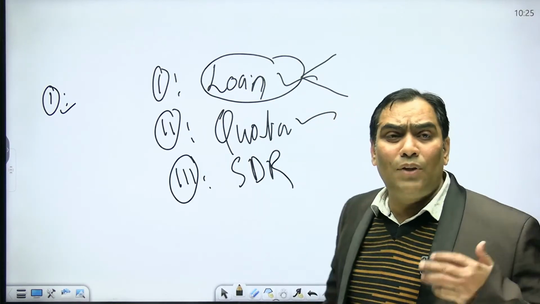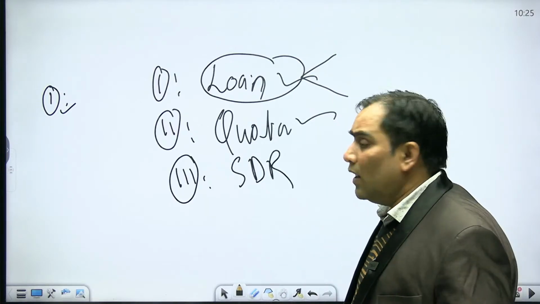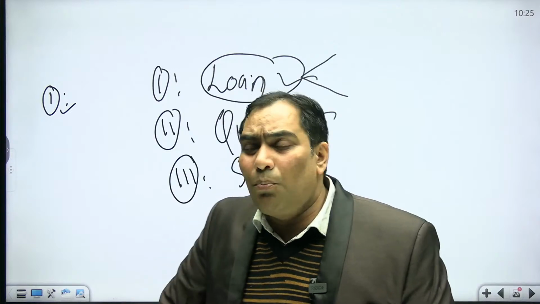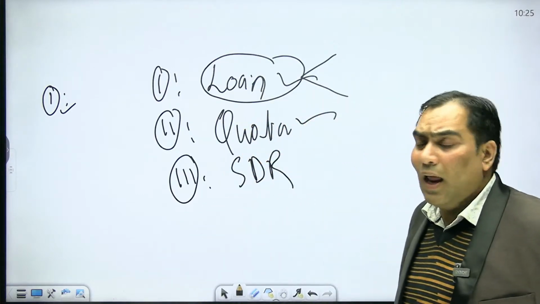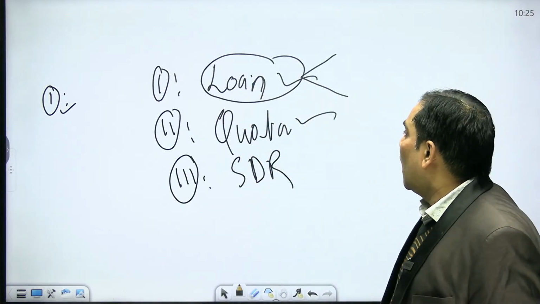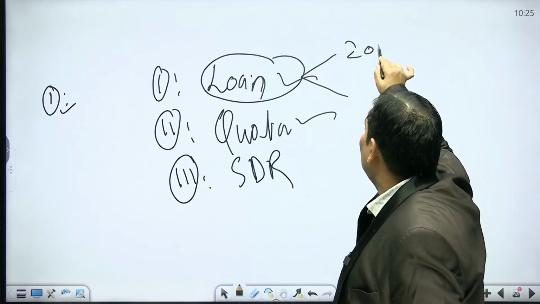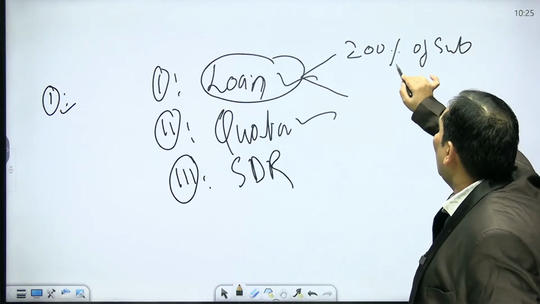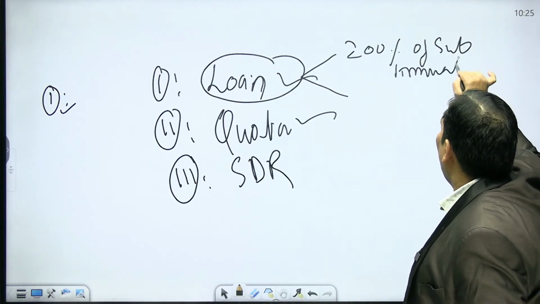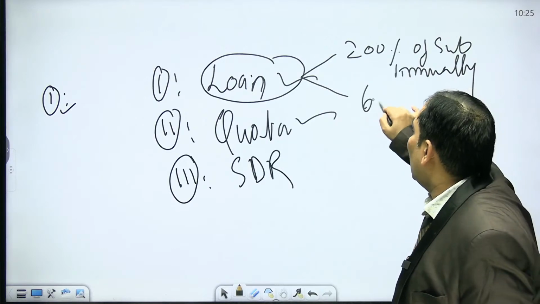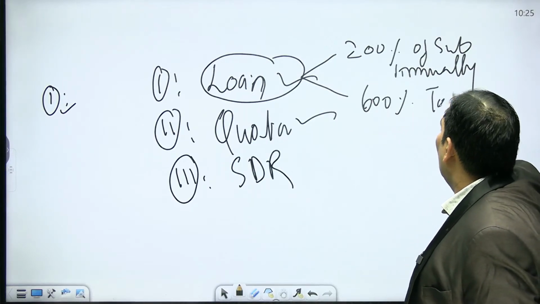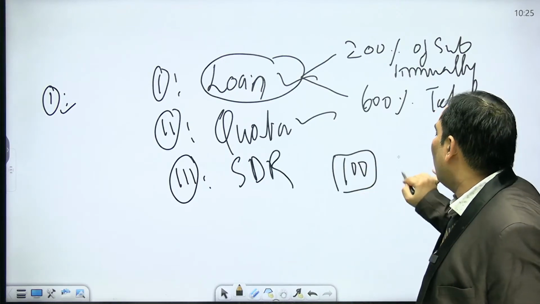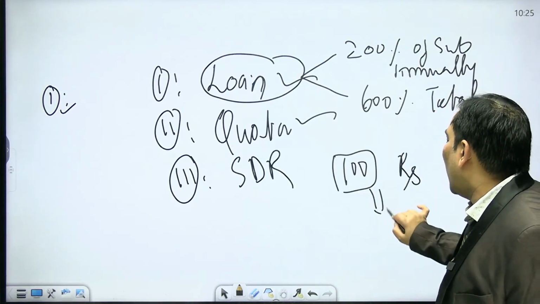IMF will give the loan to the countries which have a BOP crisis. The IMF will help those countries, and they will give 200% of their subscribed capital annually, and 600% in total. That means suppose I contributed 100 rupees in IMF, I am entitled to get 600 rupees.